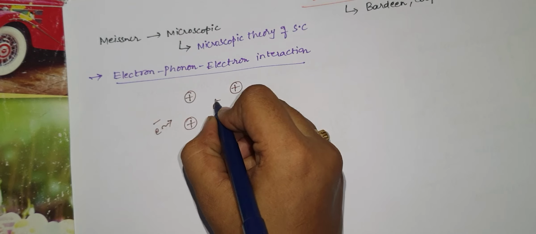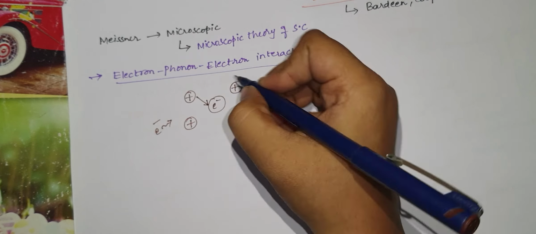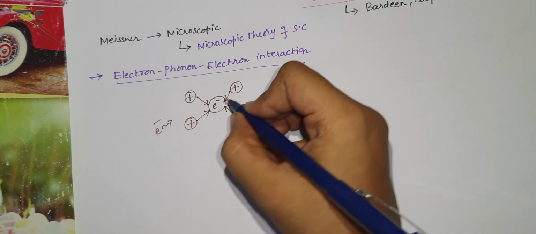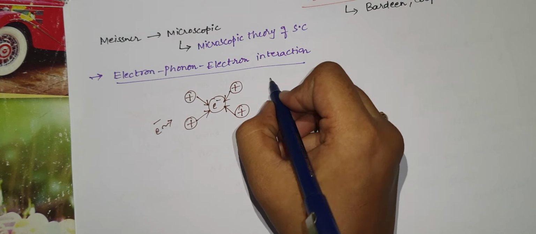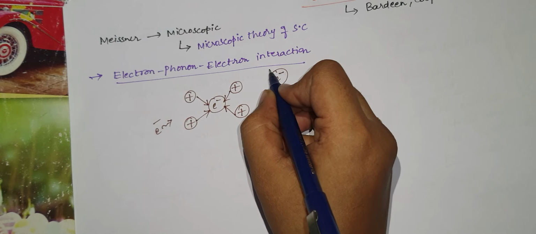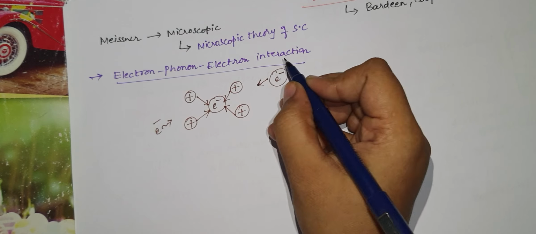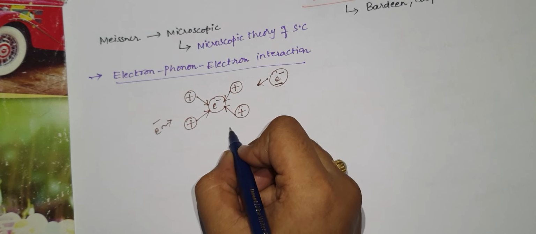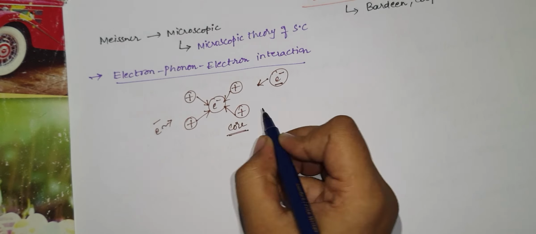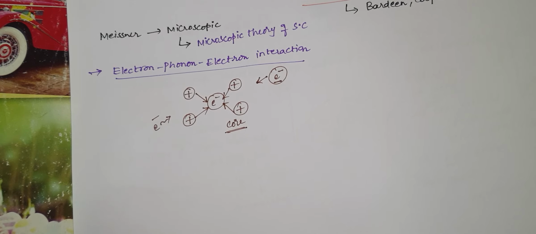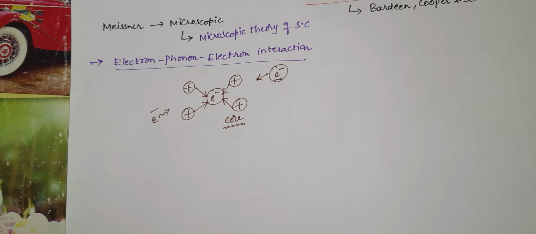That means the positive ion cores get deformed due to this electron. And if another electron also passes through this deformed core, this electron also gets attracted to this core, and this is called electron-phonon-electron interaction. And what happens over here?